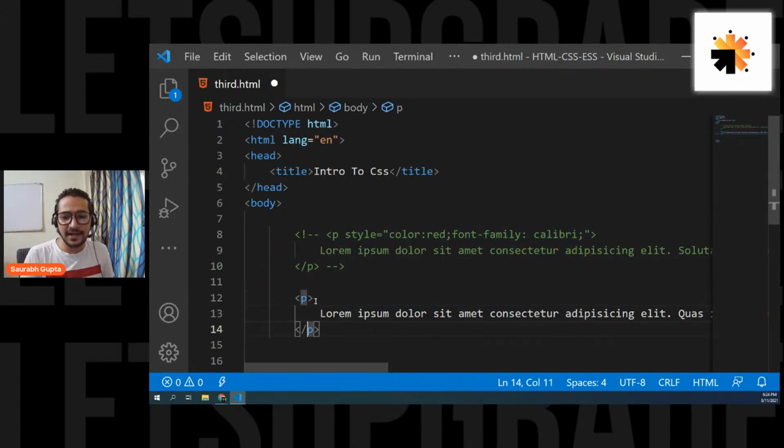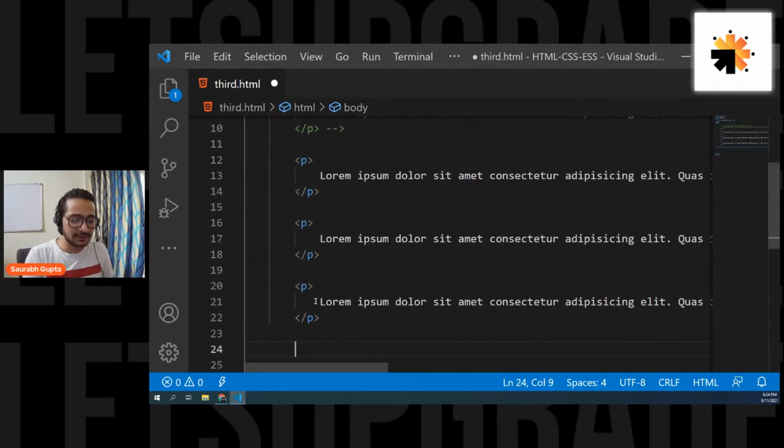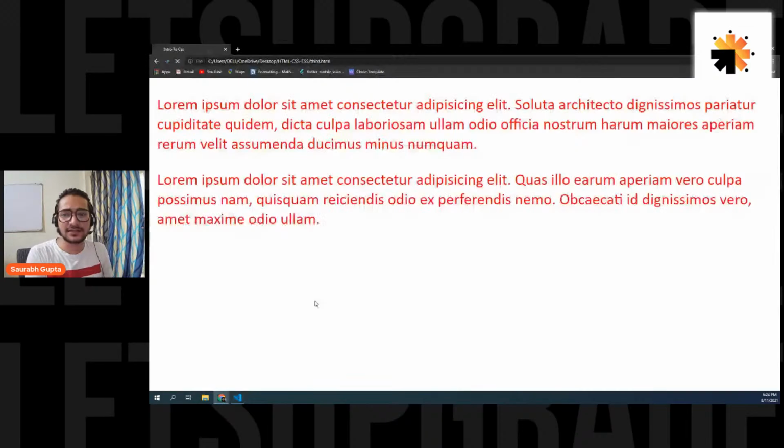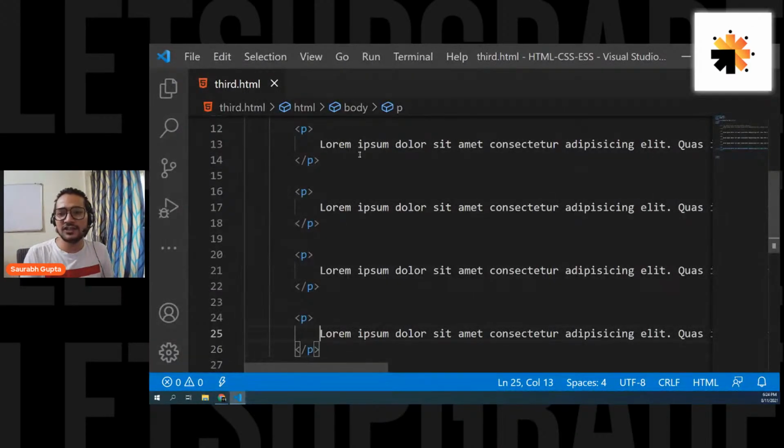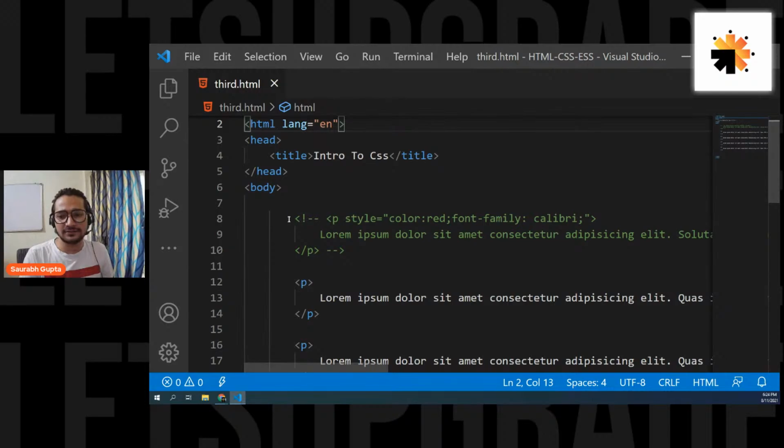Now, let's create multiple P's like this. Now I have 4 P's, and the first P I have commented. It's for you guys. When I share this file, you'll have an example where I have applied inline CSS, so don't worry about it. Now, how can I use the internal CSS, and how does it solve this problem of repetition of CSS? Let's see.